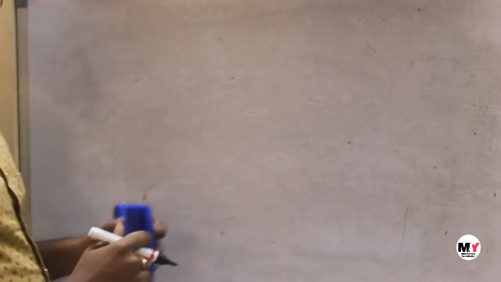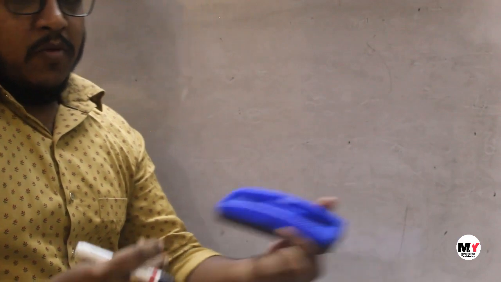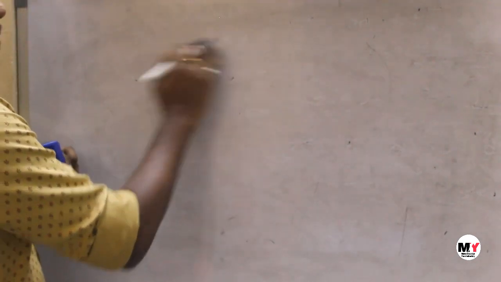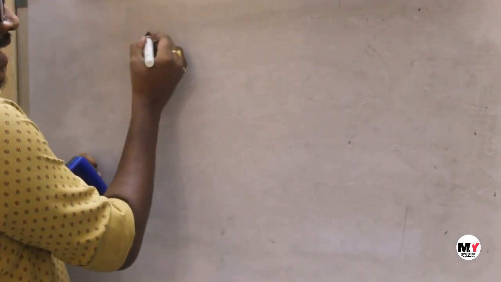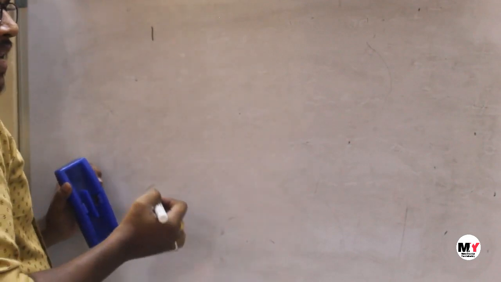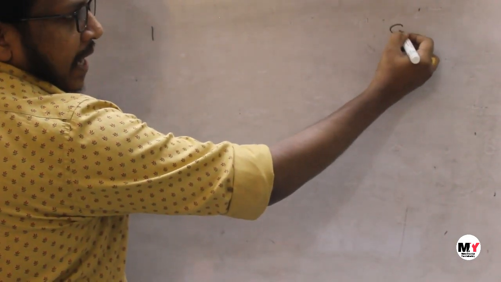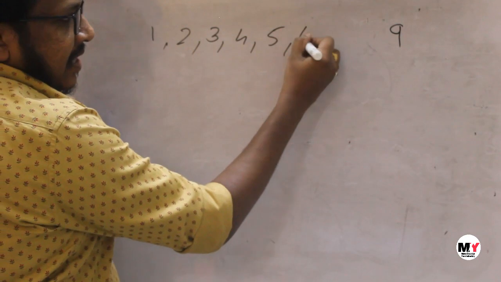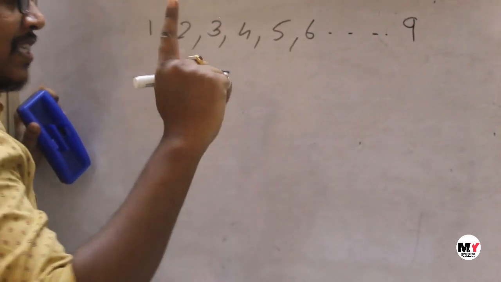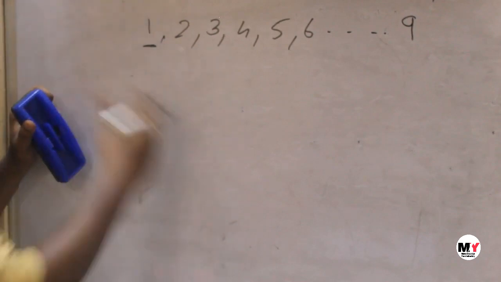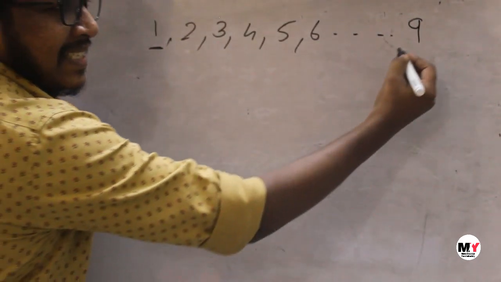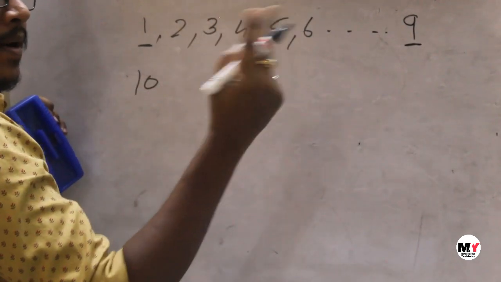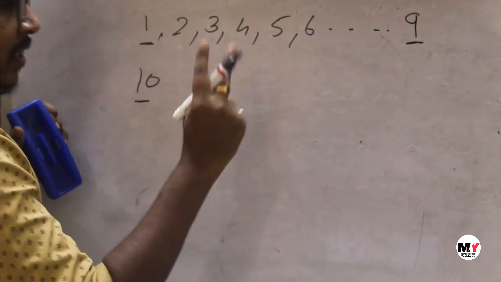That topic is: what is the largest two-digit number, the smallest two-digit number, the largest three-digit number, the smallest three-digit number. Let's see now. The smallest number always starts with 1 and the largest number always ends with 9, because we have the numbers 1 2 3 4 5 6 like this until 9. The smallest one-digit number is 1, because after this we don't have numbers in natural numbers. The largest one-digit number is 9, because after 9 we have 10. 10 is a two-digit number, and 10 is the smallest two-digit number.